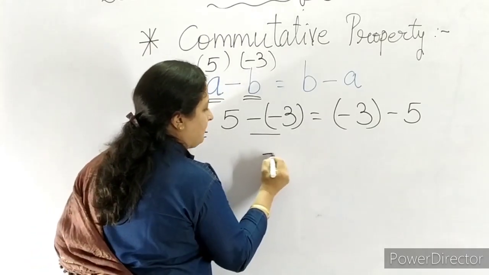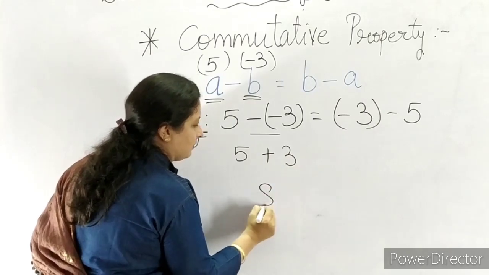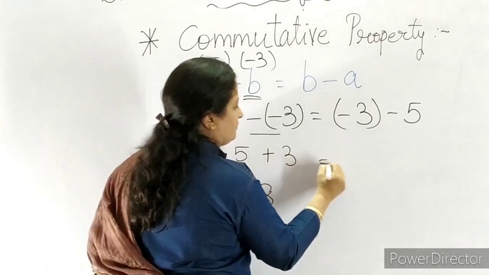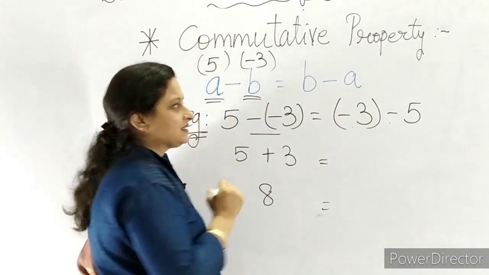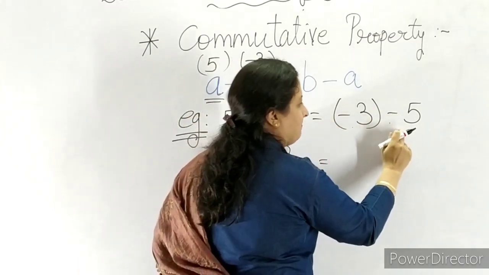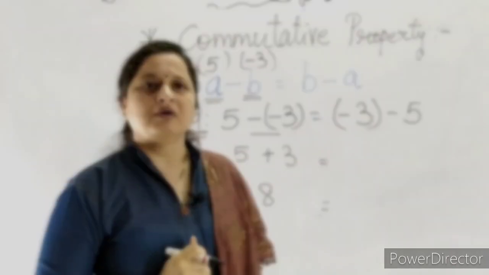Minus plus, so 5 plus 3, that is equal to 8. Minus plus -3 plus -5 comes to minus.